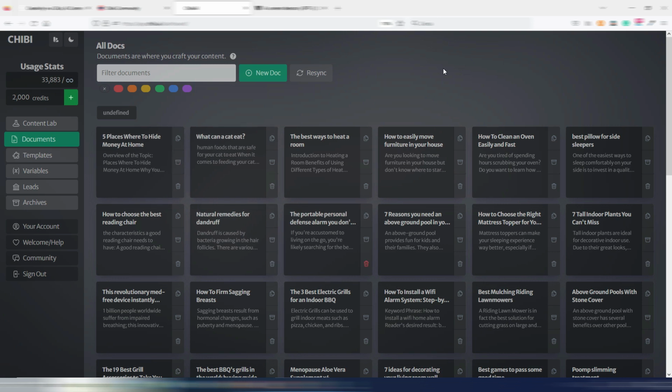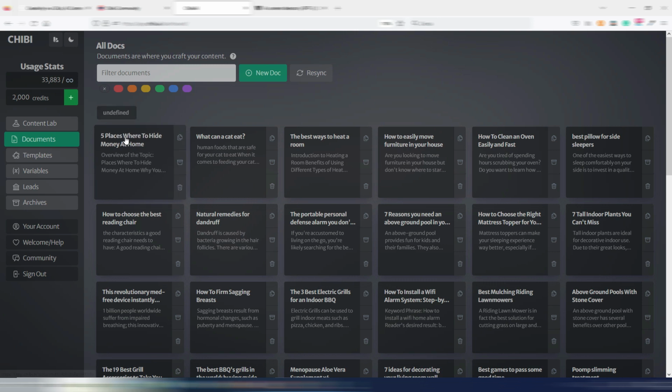Here in the documents part, it's interesting because for every document you create, you have some buttons here. For example, this is to clone a document, this is to archive a document, and this is to delete a document. But you can even do something really interesting, and it's tagging your documents. It's something I never did here in Chibi, but as you can see, I have only this undefined tag.